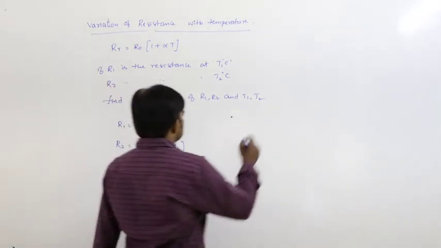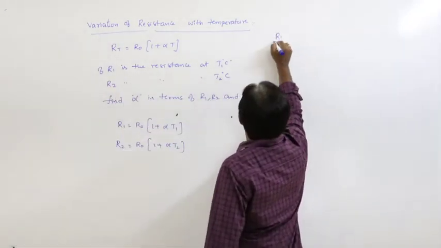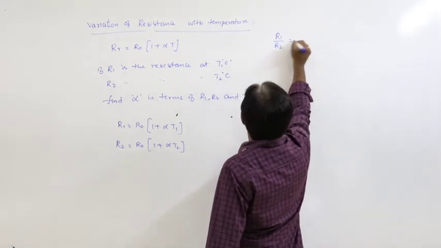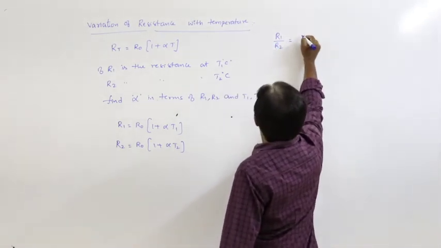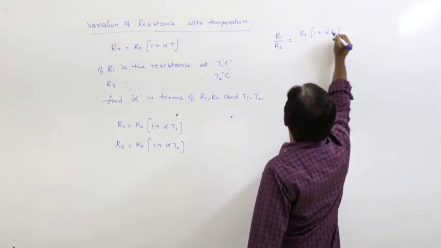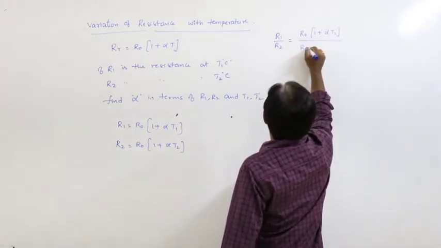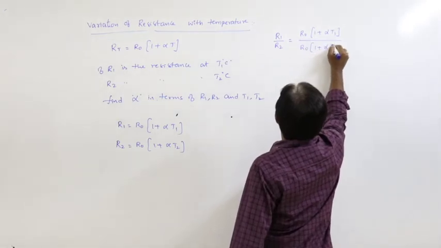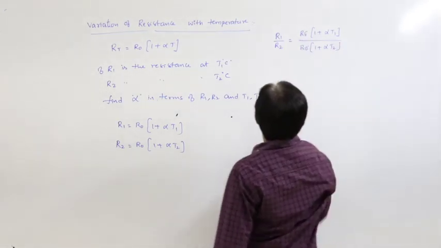Now the ratio of these two, R1 by R2, is equal to R0 into 1 plus alpha T1 divided by R0 into 1 plus alpha T2. R0 gets cancelled.